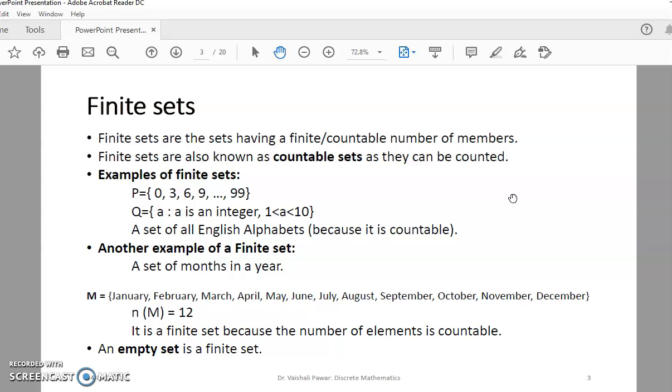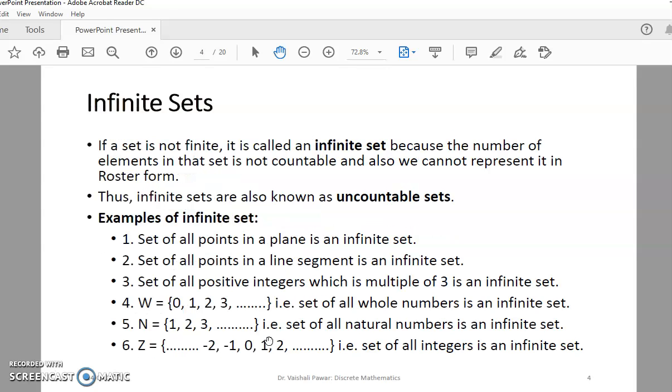Now, finite set, as the name indicates, finite sets are sets having a finite or countable number of members. Finite sets are also called countable sets as they can be counted easily. So these are examples where the number of elements is limited, countable. That means these are finite sets. A set of all English alphabets is also a finite set. A set of months in a year is a set of finite elements. Likewise, the empty set is again a finite set. So this is what we mean by finite set.